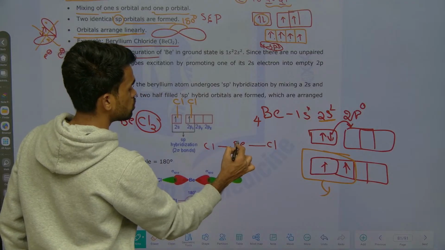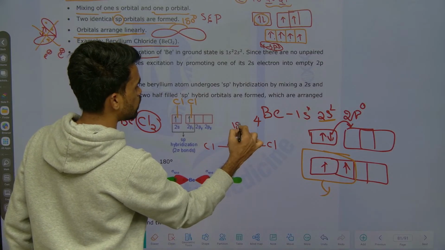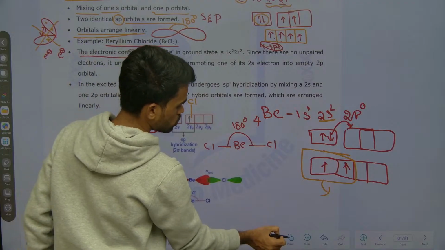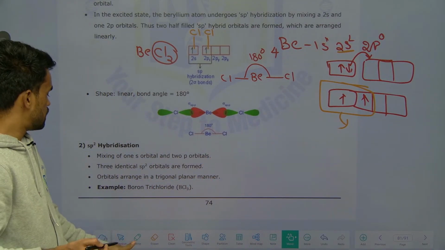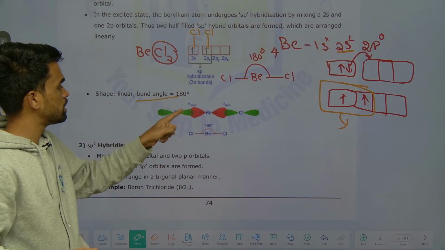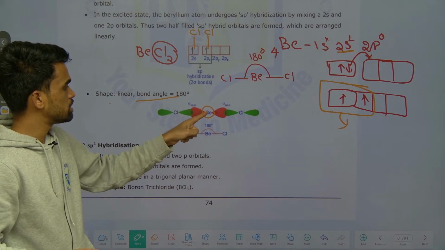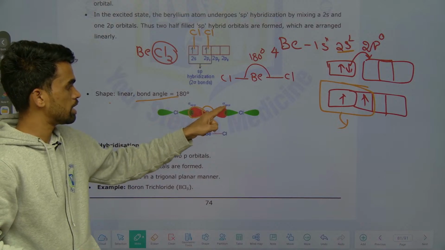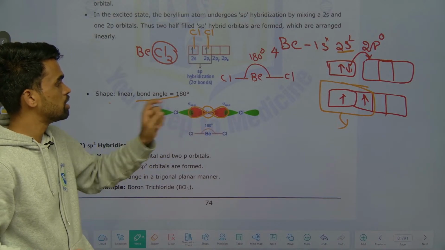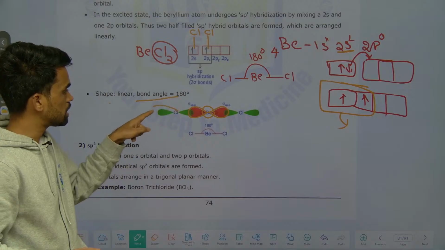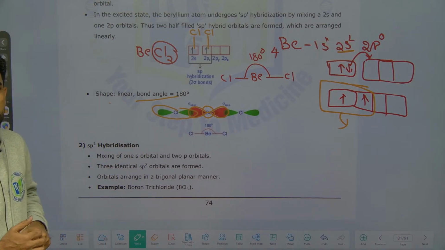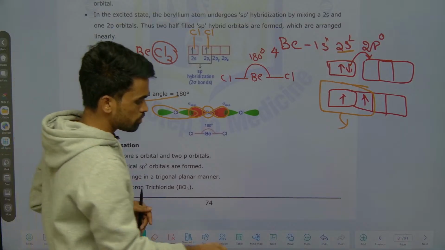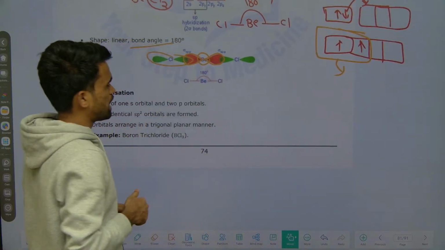What is the angle between these two? 180 degrees. It is a linear molecule with bond angle 180 and beryllium at the center. This is one sp orbital, this is another sp orbital of beryllium, and the green color represents chlorine.